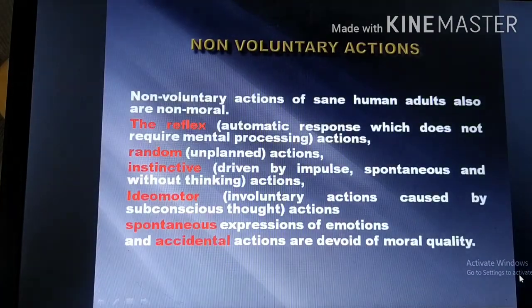Then let us see the non-moral actions, non-voluntary actions, at last. The non-voluntary actions of sane human adults are non-moral. Reflex action, random action, instinctive action, ideomotor action, spontaneous action, and accidental actions are devoid of moral quality and they belong to non-voluntary actions. Now for today, let us finish here.